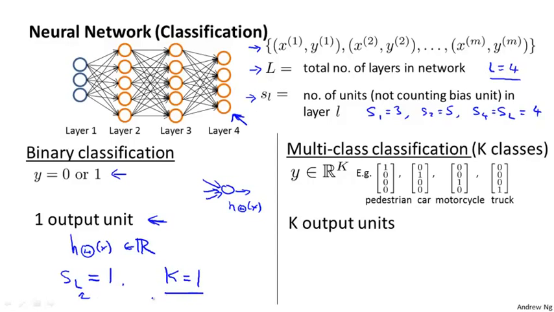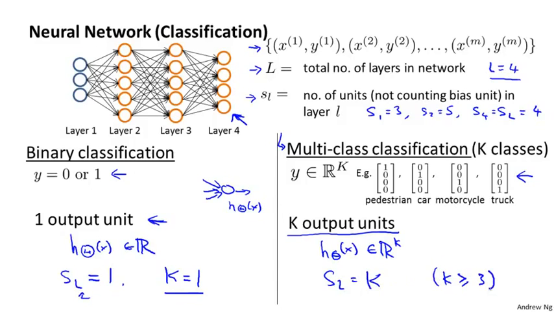The second type of classification problem we'll consider is the multi-class classification problem, where we may have K distinct classes. So our early example had this representation for y if we had 4 classes, and in this case we would have capital K output units, our hypothesis will output vectors that are K-dimensional, and the number of output units will be equal to K. Usually we would have K greater than or equal to 3 in this case, because if we had 2 classes, then we don't need to use the one versus all method.